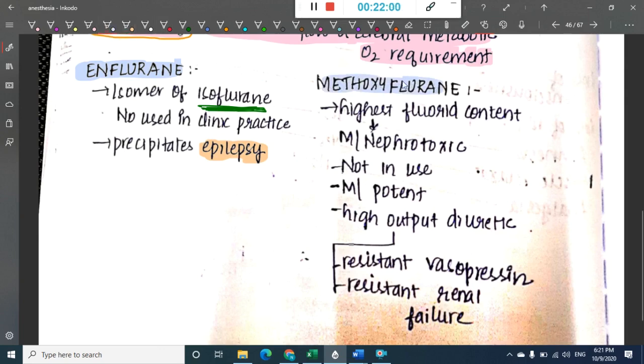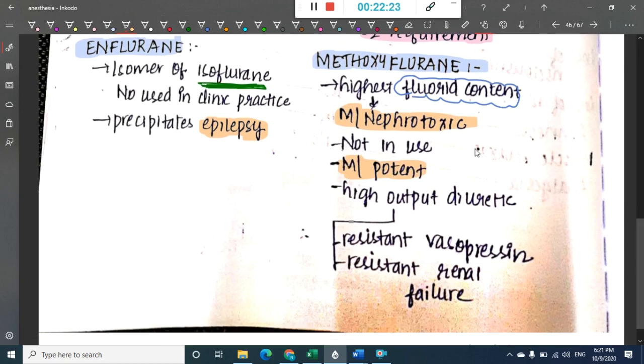Then we have one more drug, which is methoxyflurane. What is this methoxyflurane? It has the highest fluoride content. Because of its highest fluoride content, it is the most nephrotoxic drug. Because of this, it is also not in use now. It is most potent, but okay, this is a high output diuretic. Methoxyflurane is a high output diuretic. Okay, so this is about methoxyflurane.